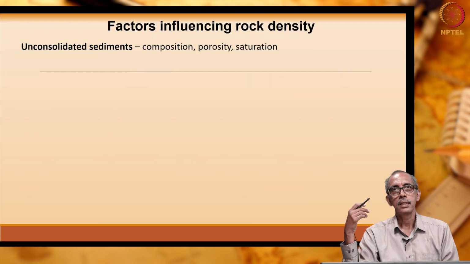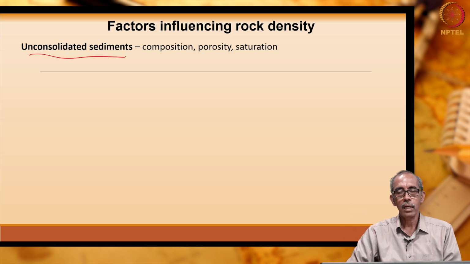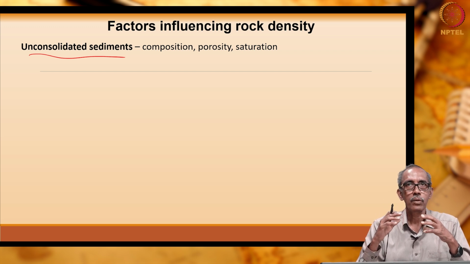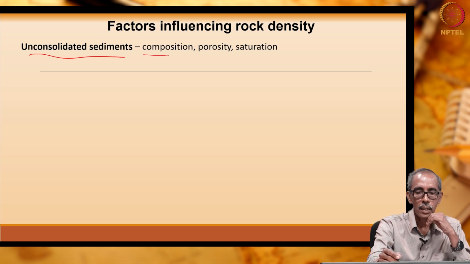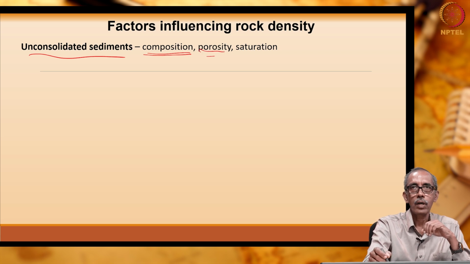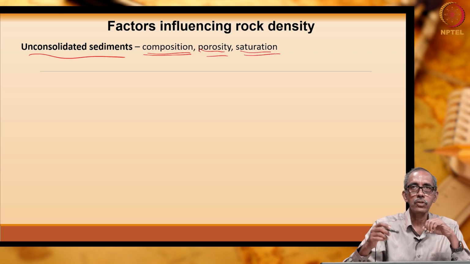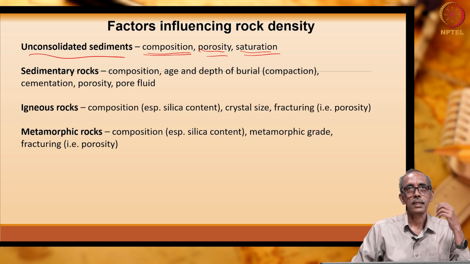So, gravity methods depend very much on the density of the rock. If you look at different rock types, if you take the first case, unconsolidated sediments, that means not consolidated, something like loose sediments. Their density depends, obviously, on the composition, what are all the different minerals, what is the porosity, what is the level of saturation. All this is going to influence its density.